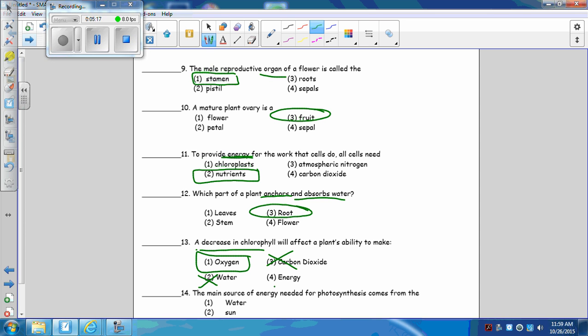And energy is what you make: chemical energy, glucose. But it's not energy yet. It is stored energy. So oxygen would be the best thing. If that said glucose, then I would say it was definitely ambiguous, but it's not.